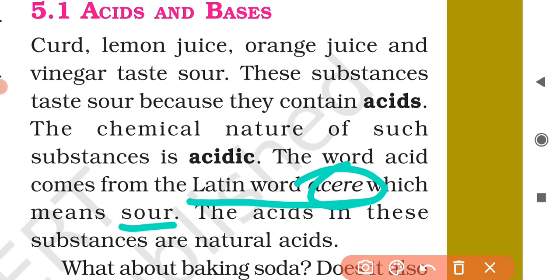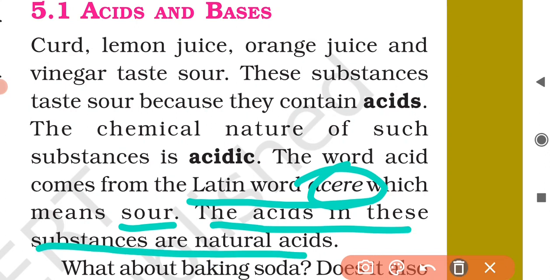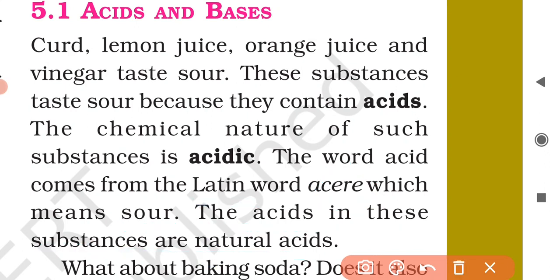And all the acids present in plant materials and animal materials are natural acids. So the acids in these substances are natural acids. What did I say?